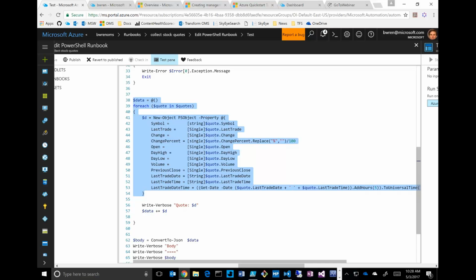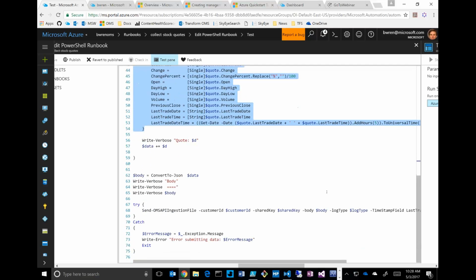You can pretty much tell here, I have to do a little bit of calculation here and there to change percent. I just have to remove their percent symbol and turn it into a number. I want a date time here that I can submit. So it's just me working around with their data. I've done nothing specific to Runbooks here, and nothing specific to OMS. This is just straight up PowerShell. The last thing I do is take all of that and convert it to JSON, because this is the format I need in order to submit to the API.